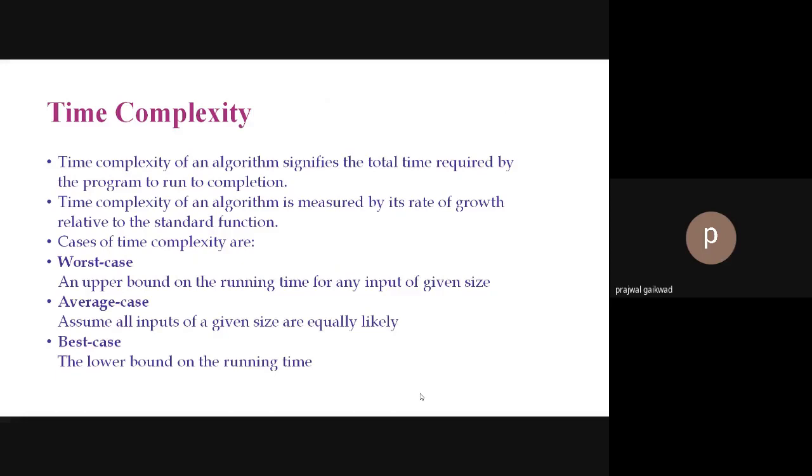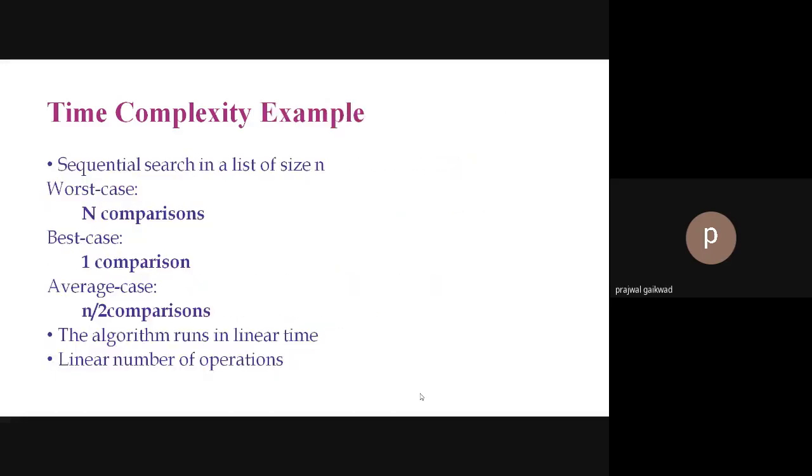Worst case is an upper bound on the running time for any input of a given size. So you can say that it is the maximum time required for solving the problem. Average case assumes all inputs of a given size are equally likely. That means it requires average time. Best case is the lower bound, or the minimum time required for solving that problem.